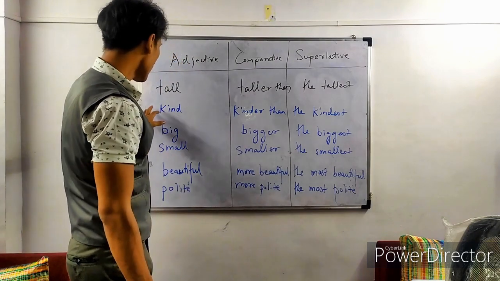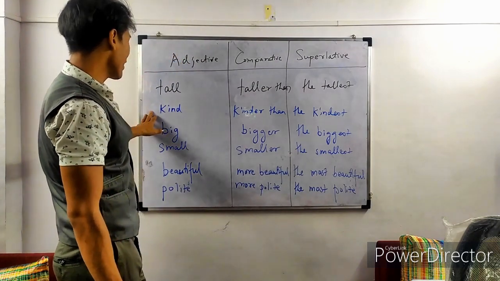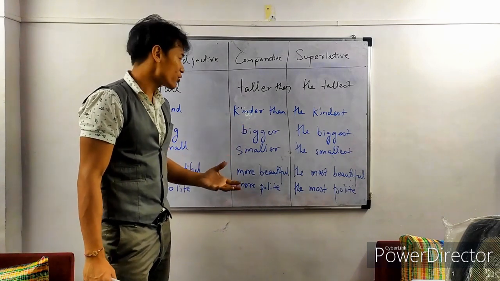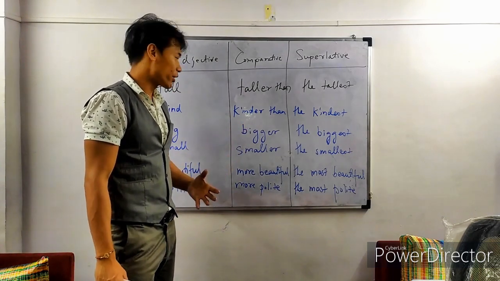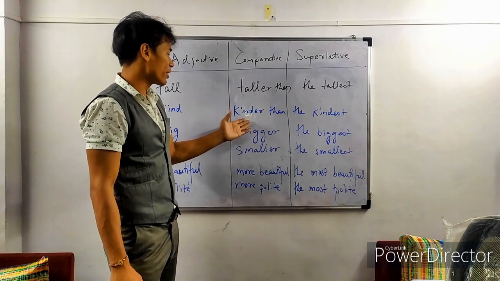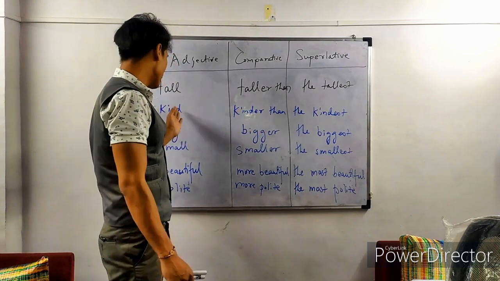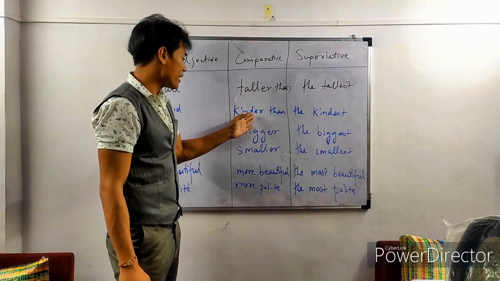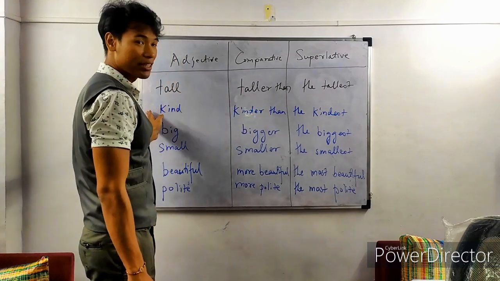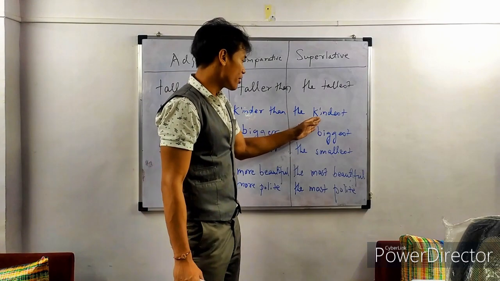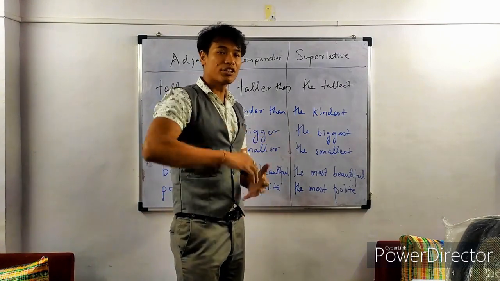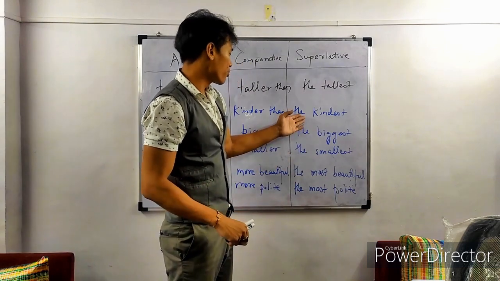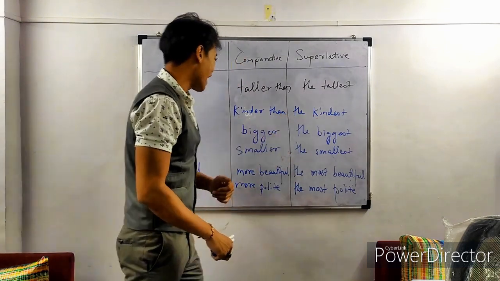Now, the next adjective is kind. A person could be kind. Suppose a person is kind in nature. So, if we have to compare the other person in terms of kindness, we will say the other person, person B, is kinder than person A. Then the third person maybe is at the top, the most kind. So person C is the kindest.